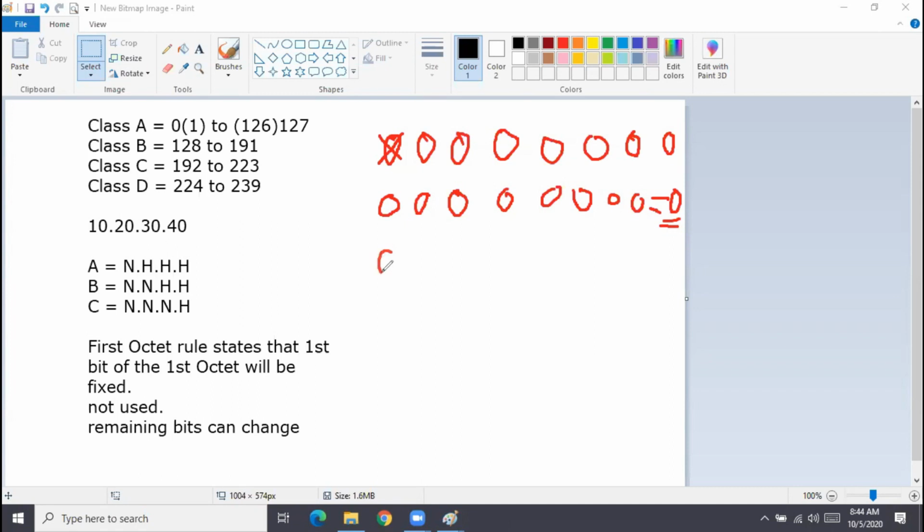And now, as I said, the first bit will not be changing, it will remain fixed. Remaining all 7 bits can change. So what is the maximum value? 0 or 1, right? So if everything becomes 1, what do you get? You get 127. If everything remaining is 1, you get 127, not 128. And that is how we got this range for class A, 0 to 127.